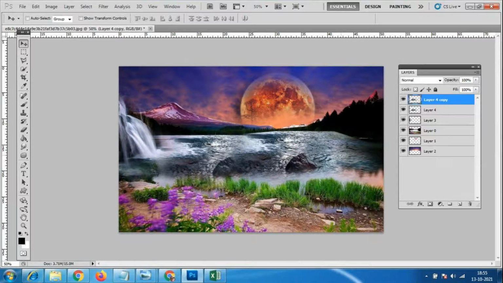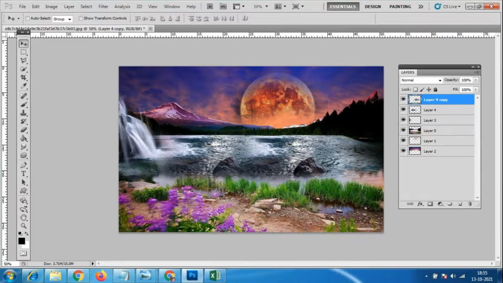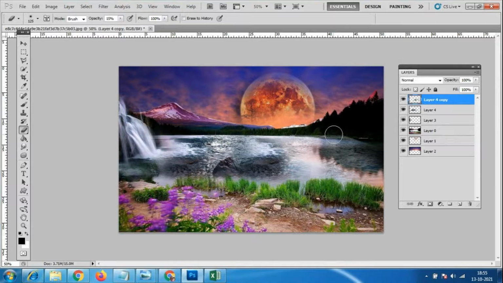Now I have to continue this, so I don't want the same stone again. I'll just remove it. See, look at this, it is going to be removed. If it is still water, we can show the reflection. Otherwise, if the water is like this, we cannot show the reflection. But I'll tell you how to give the reflection. Here only very little of the water is disturbed, so something like that we have to make.